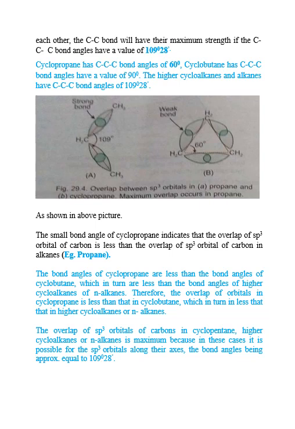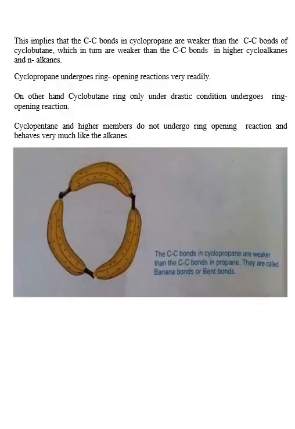Therefore, the overlap of orbitals in cyclopropane is less than in cyclobutane, which in turn is less than that in higher cycloalkanes or simple alkanes. The overlap of sp3 orbitals of carbon in cyclopentane, higher cycloalkanes or simple alkanes is maximum. Because in these cases it is possible for the sp3 orbitals to overlap along their axis, the bond angle being approximately equal to 109 degrees. This implies that the carbon-carbon bonds in cyclopropane are weaker than the carbon-carbon bonds of cyclobutane, which in turn are weaker than carbon-carbon bonds in higher cycloalkanes and simple alkanes.